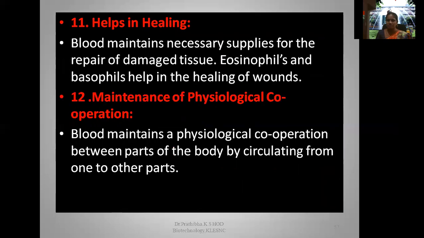Blood also helps in healing, as it maintains necessary supplies for the repair of damaged tissue. Eosinophils and basophils help in healing of wounds and maintenance of physiological cooperation. Blood maintains a physiological cooperation between parts of the body by circulating from one part to the other.